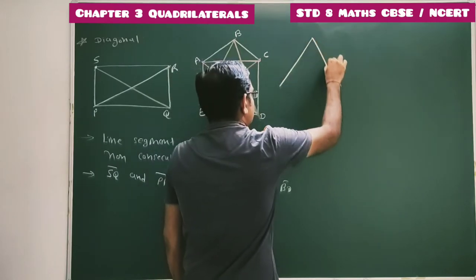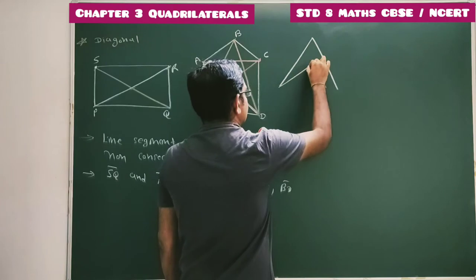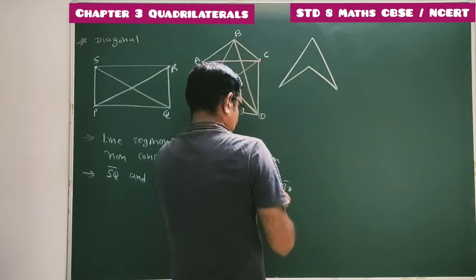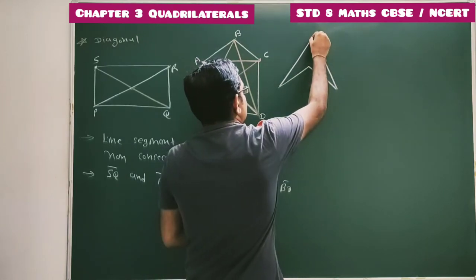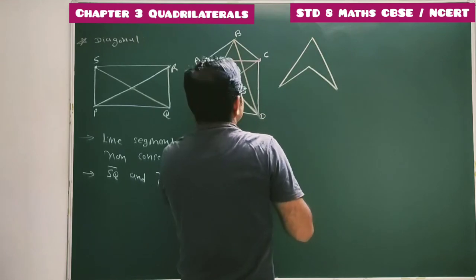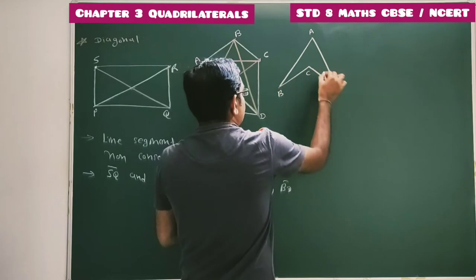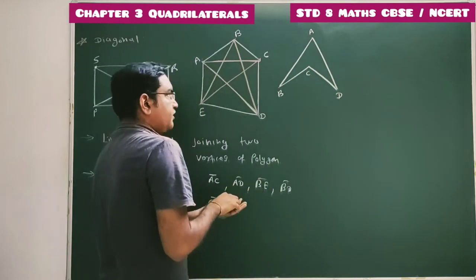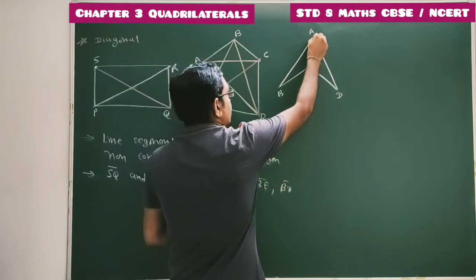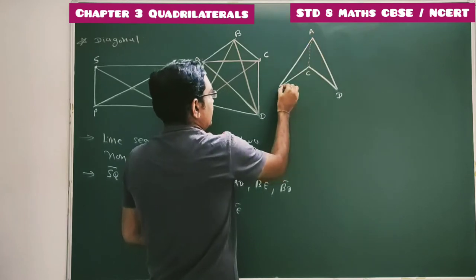This is again one polygon. So here, let's say it's A, B, C, D. If we join two non-consecutive vertices, we are getting two diagonals, AC and BD.